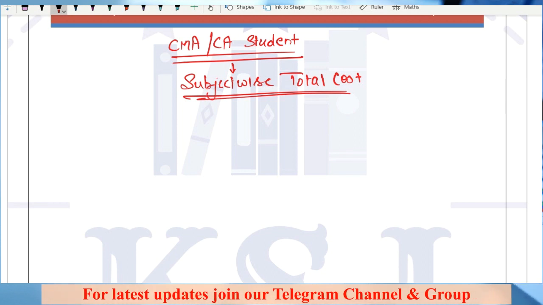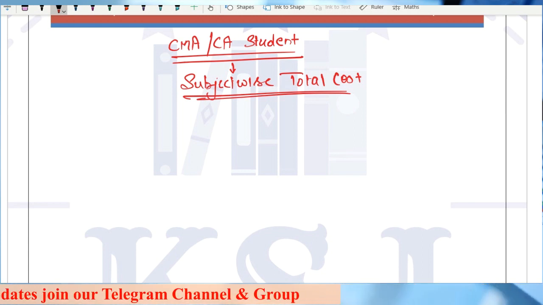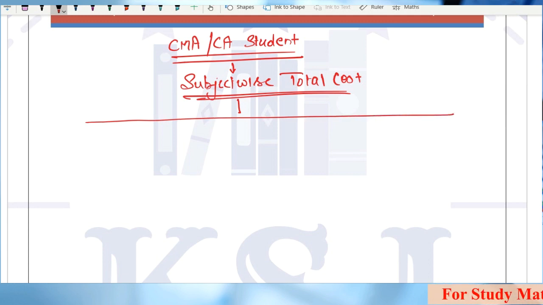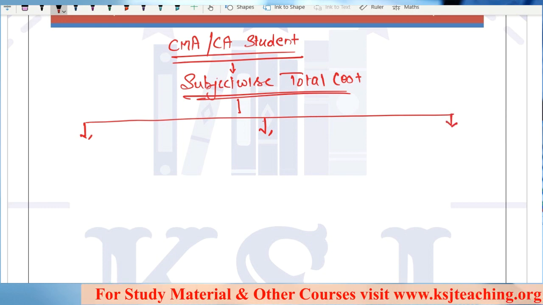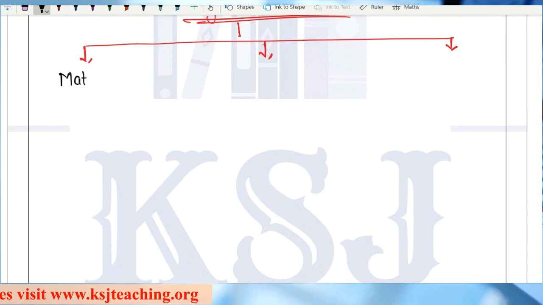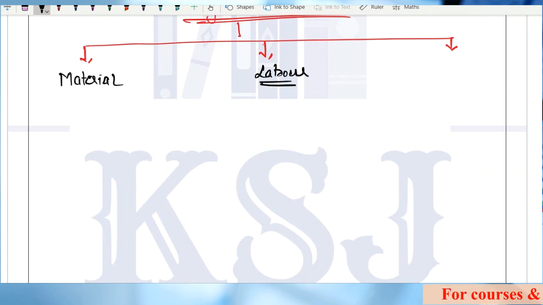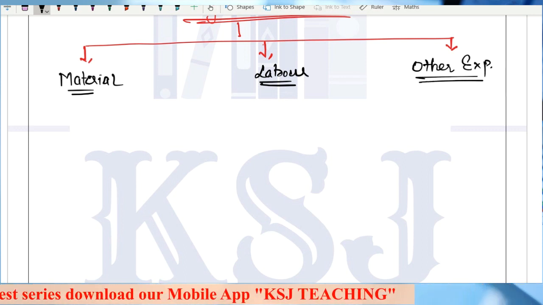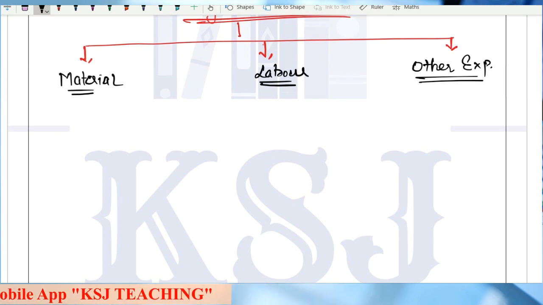Clear? Now, for clearing this course, any course, CA, CMA, whichever course you are doing, 3 things are required. What are the 3 things, sir? The first thing that is required is material. Second thing required is labor. Third thing required is overheads, that is other expenses. These are the 3 important elements of cost.